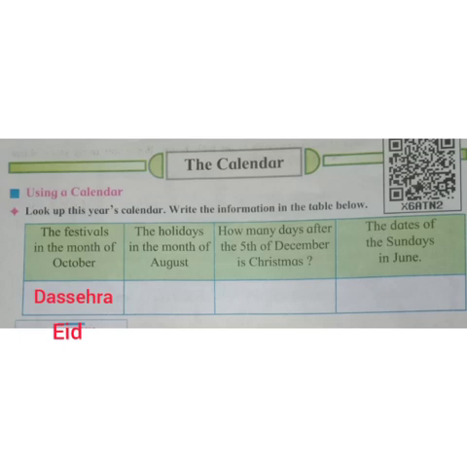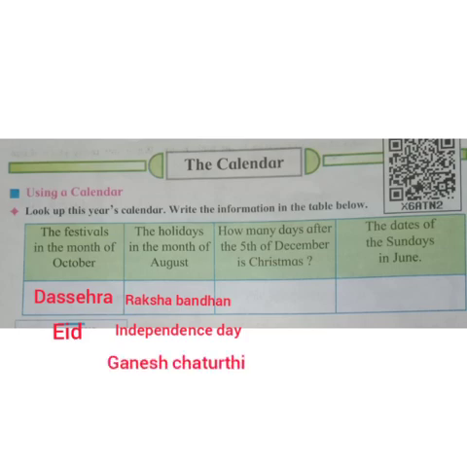Now the second is the holidays in the month of August. The holidays in the month of August are Raksha Bandhan, 15th August which is our Independence Day, and 22nd August is Ganesh Chaturthi. Third one, how many days after the 5th of December is Christmas? Well, 20 days after the 5th of December we have Christmas, that is on 25th of December.